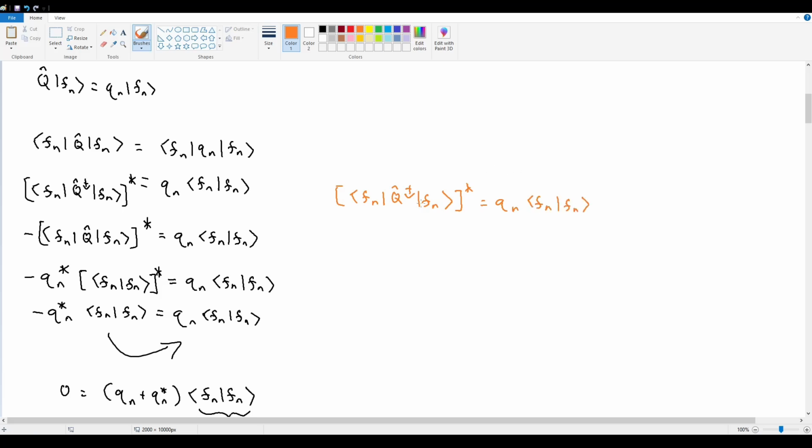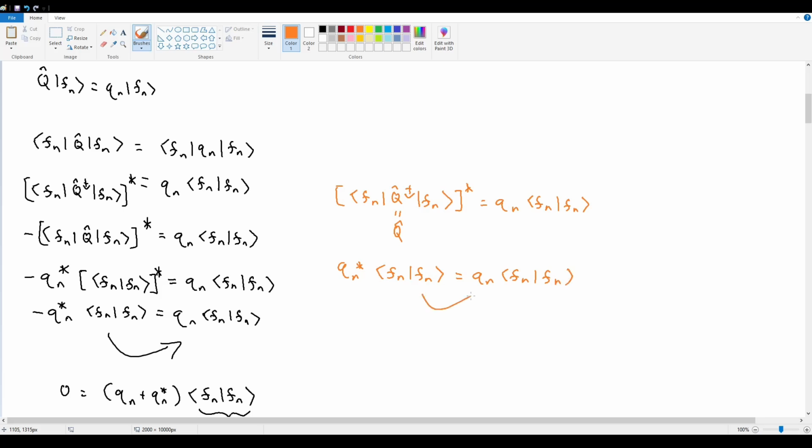What if, instead of considering Q hat as the anti-Hermitian operator, I just considered it as a Hermitian operator? Well, in that case, this is exactly the same as Q hat, in which case I can bring it out as its eigenvalue conjugate. This becomes Qn star Fn star, and I can get rid of the star because I can just flip the order and this remains unchanged, and this is equal to Qn Fn inner product with itself.